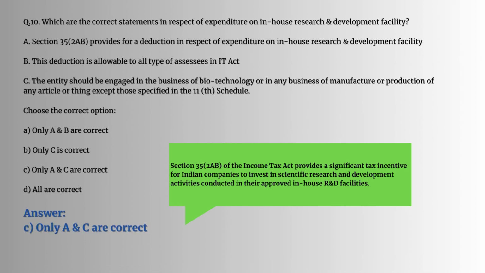A. Section 35(2)(ab) provides for a deduction in respect of expenditure on in-house research and development facility. This deduction is allowable to all types of assessee in IT Act. The entity should be engaged in business of biotechnology or in any business of manufacture or production of any article or thing except those specified in 11th schedule. So the answer would be C. Only A and C are correct.